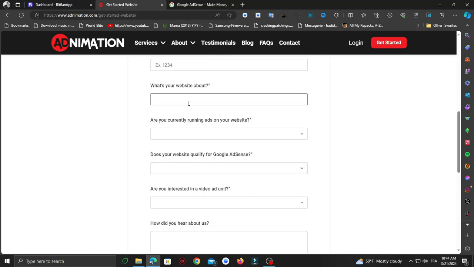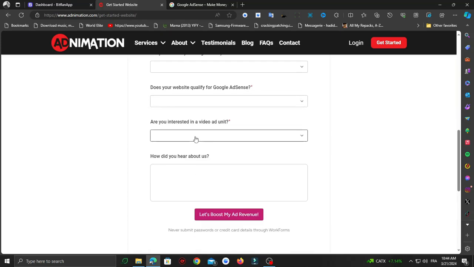What's your website about? Right, the stuff that is posted on your website, or a small description that describes your website. Are you currently running ads on your website? Yes or no? Does your website qualify for Google AdSense? I mean, if you applied and did not qualify, say you did not qualify. You don't need to hide any of that. Are you interested in a video ad unit? That's up to you. You can select yes or no.